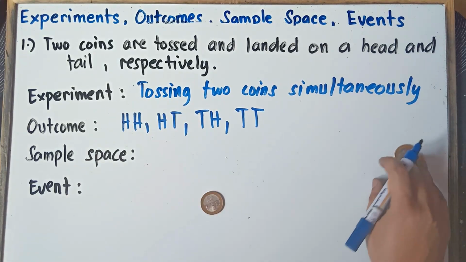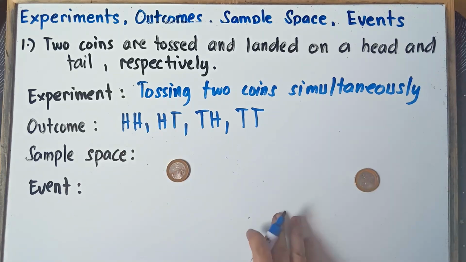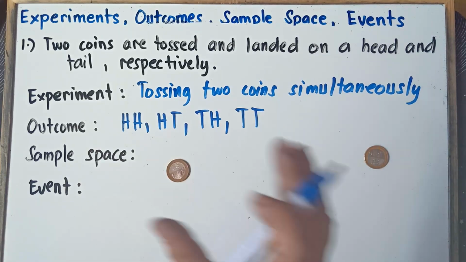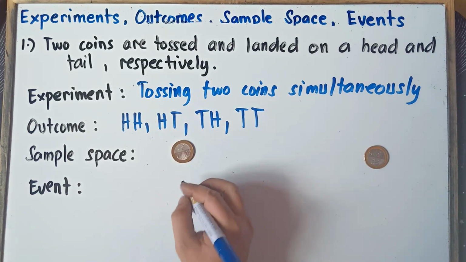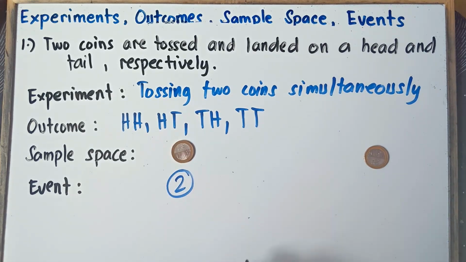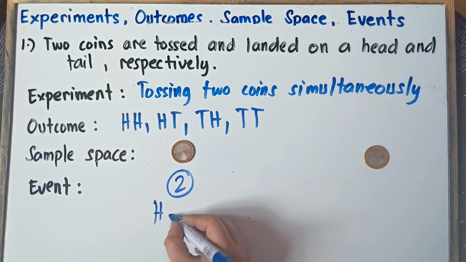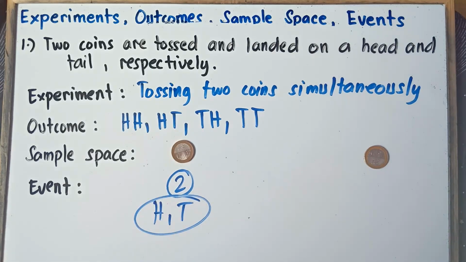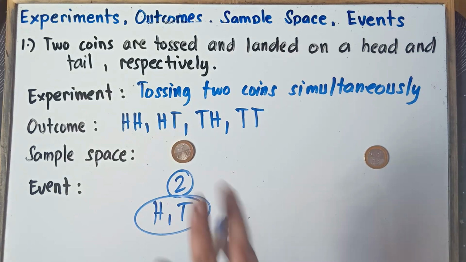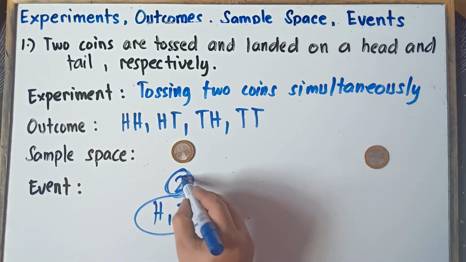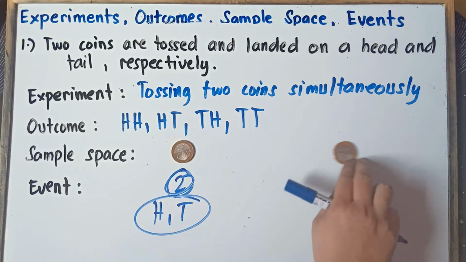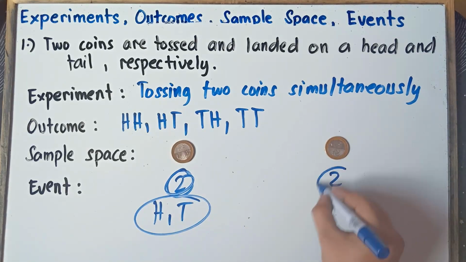Because if we do it individually, class, as I told you earlier with our third example, for a coin, that's 2 only outcomes, right? Possible outcomes for a coin, that's only head and then tail. So therefore, class, the number of possible outcomes for one coin is only 2, because that's only head and tail. And for another coin, that's only 2 also.